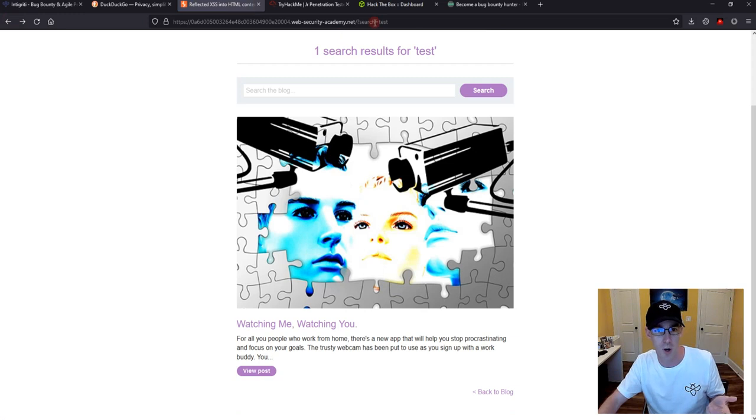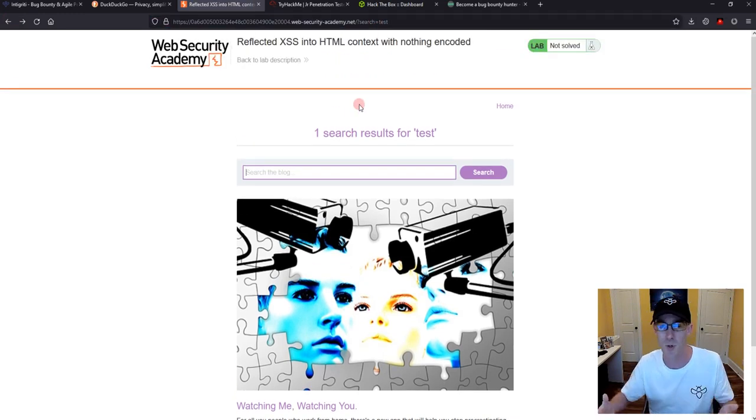Whereas with what we just saw up here, you actually have to send it to a user, and the user has to click on it or something. So the user interaction makes it a lower tier severity. Now, back to what we were doing before.